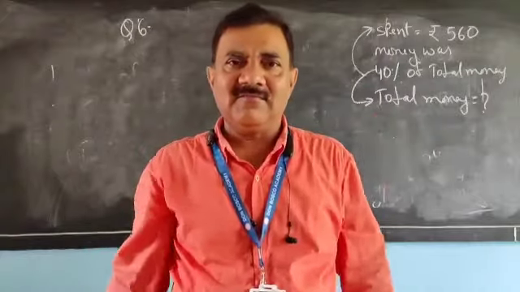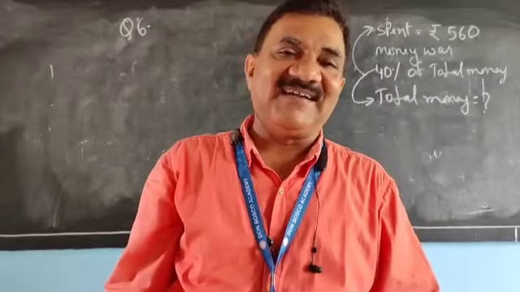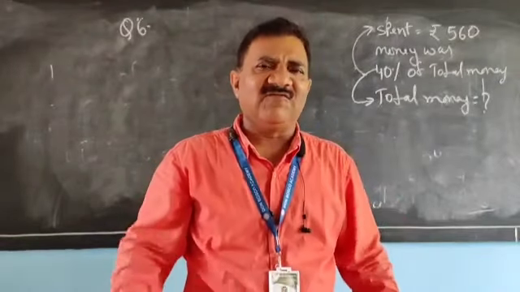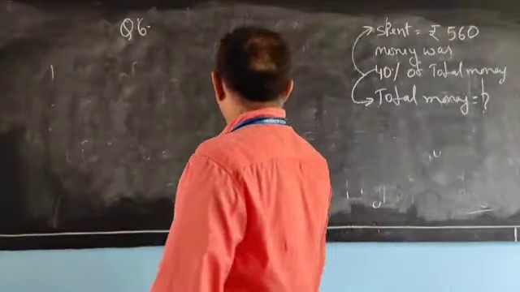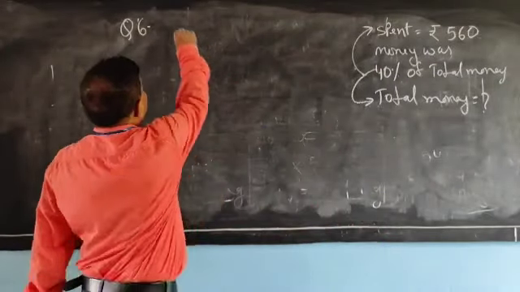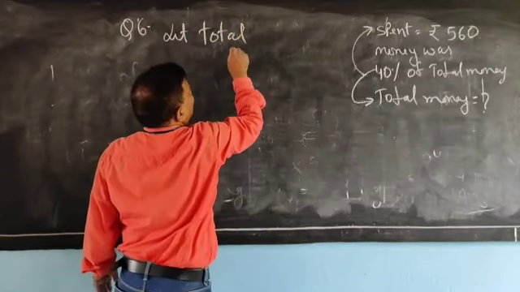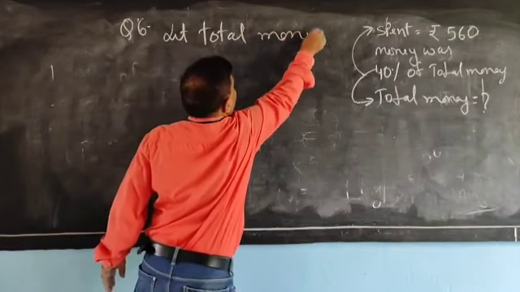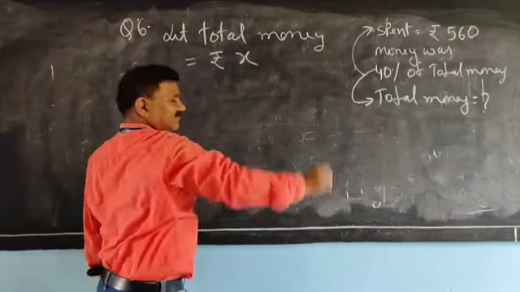You are not knowing it, and as we commonly use in mathematics, if not known, put x. So let us solve it. Let the total money be rupees x.